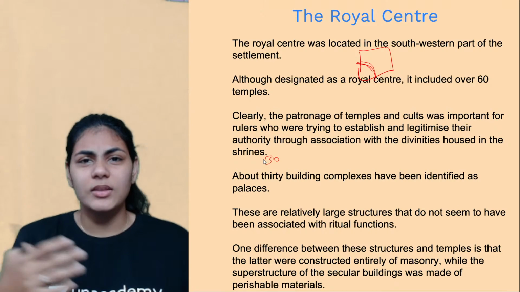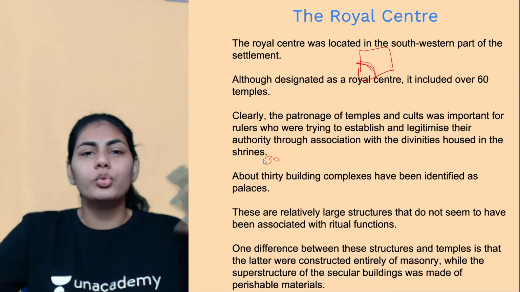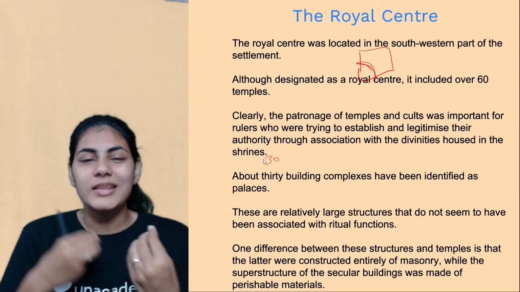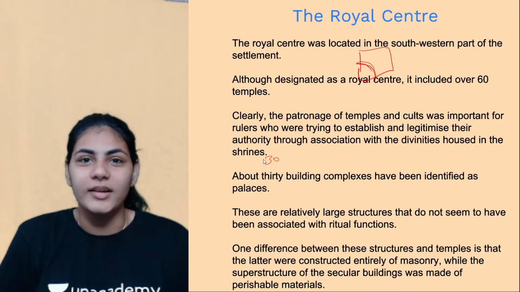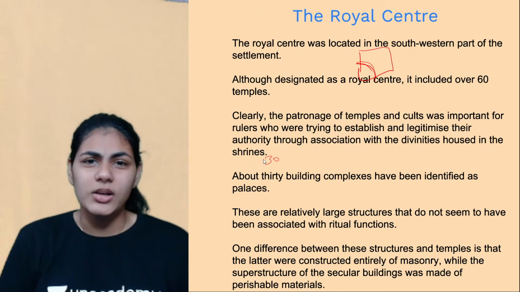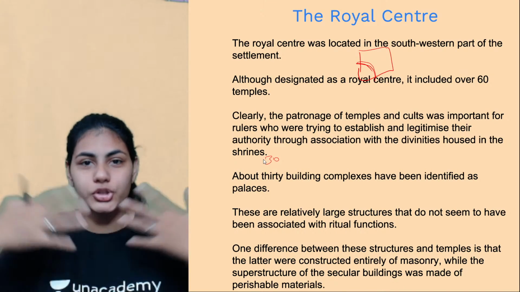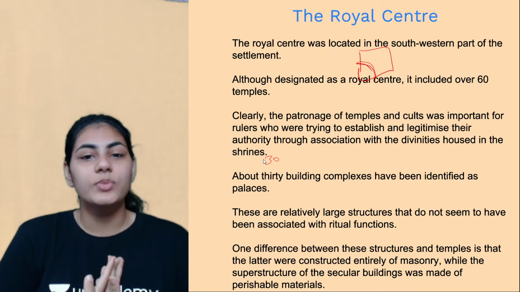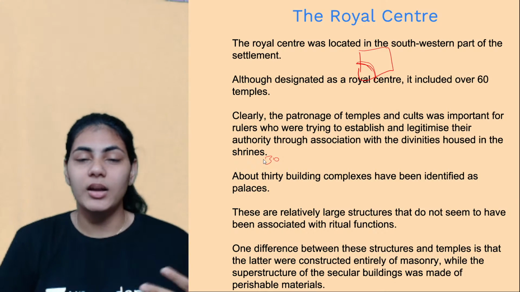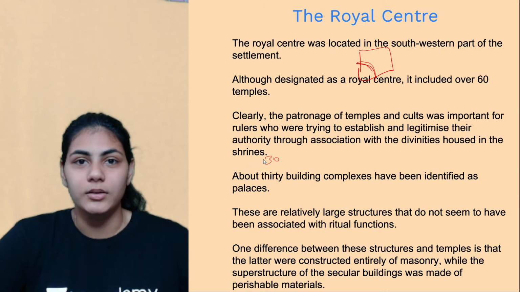Basically they had all these symbolic importances, right? If I have a huge palace, then that's a show off to the world. That is exactly what every king did, right? He used to decorate all his palaces, so much luxury, so much wealth, so much grandeur. It's all to show the outside world that he is mighty and powerful. That is why the Vijayanagara rulers constructed 30 palaces within the royal center.